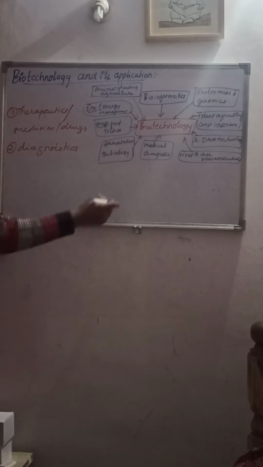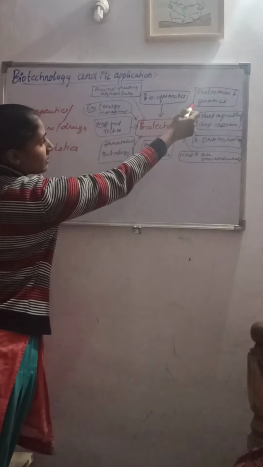Next, you can see proteomics and genomics. As I said, the whole body is made up of what? Proteins. We can alter the protein structure and also produce the desired character.